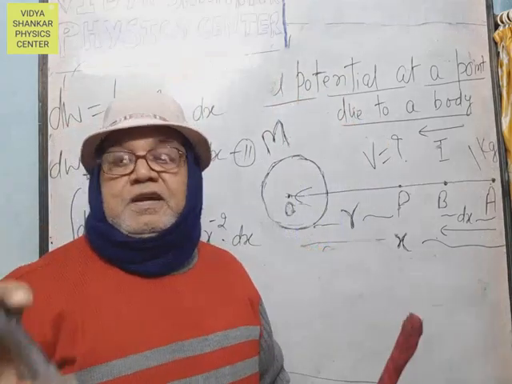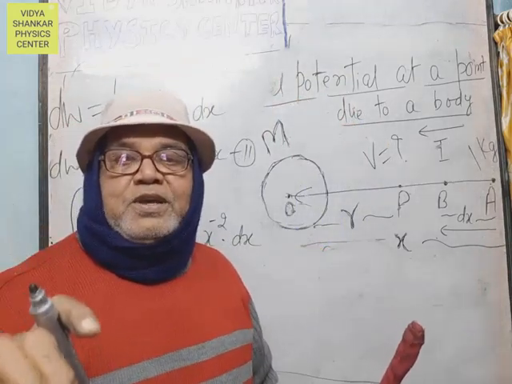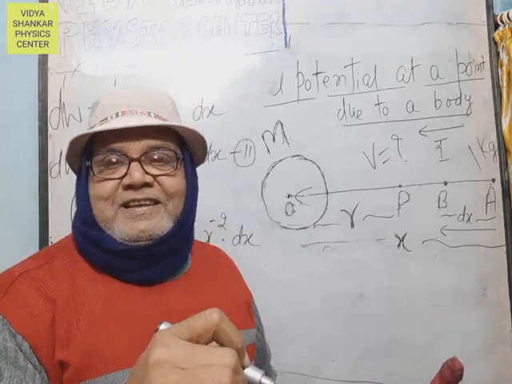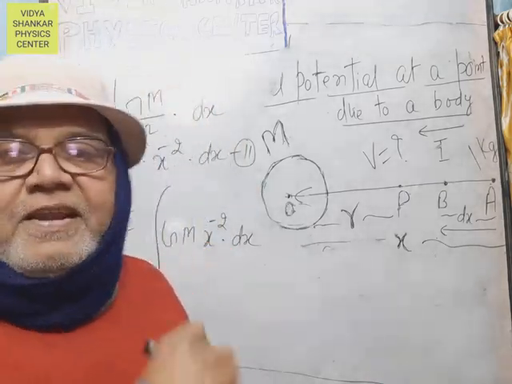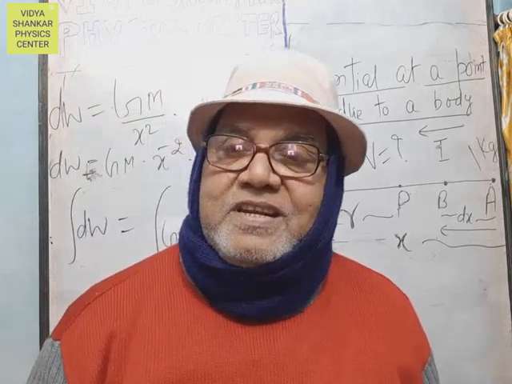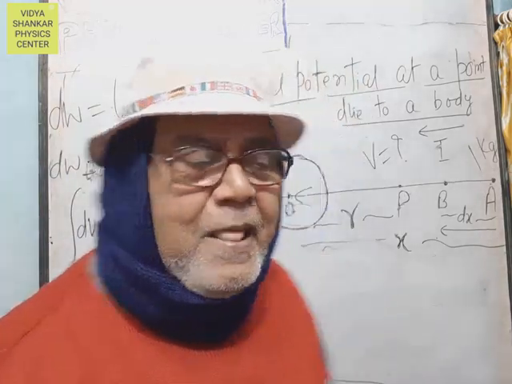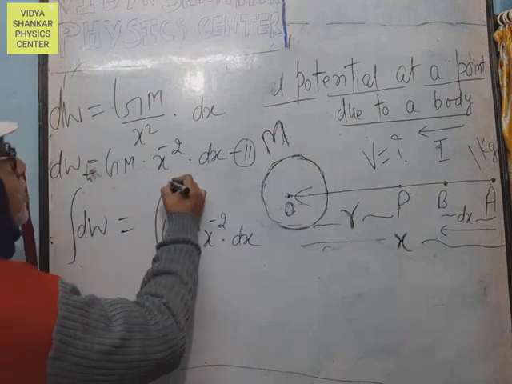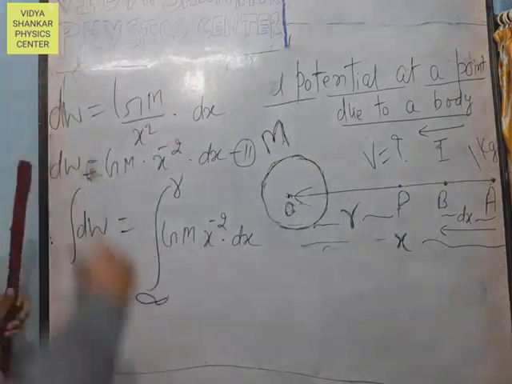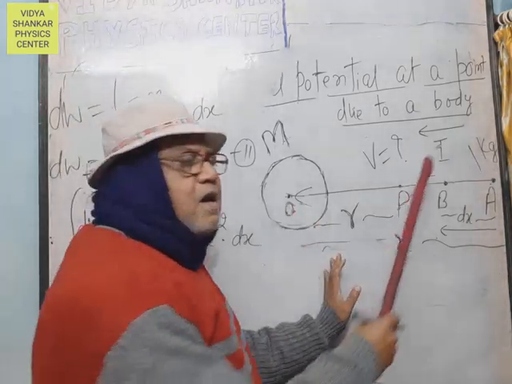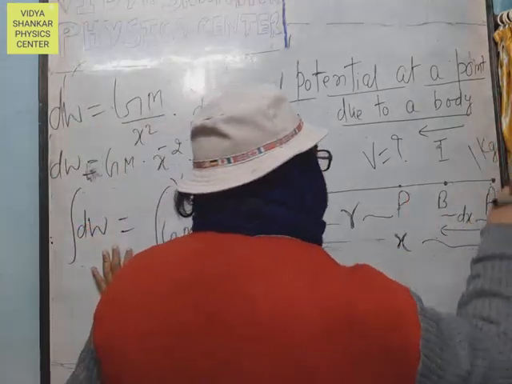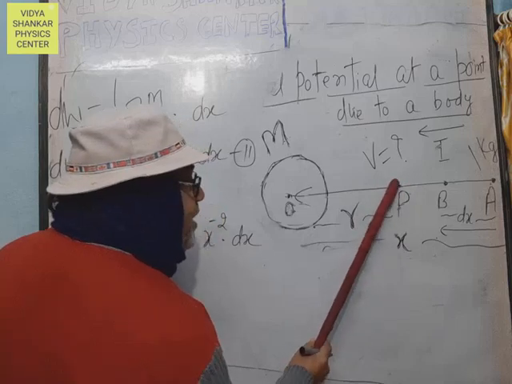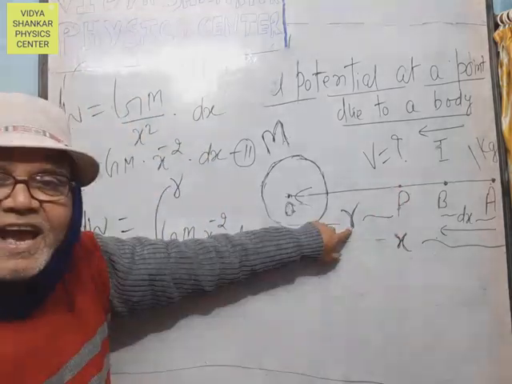Now, to derive the total work done, you have to use integral calculus, and not indefinite integral calculus but definite integral calculus here. The total work done in bringing unit mass from infinity to point P, situated at distance r.